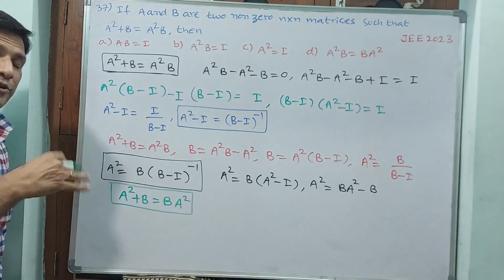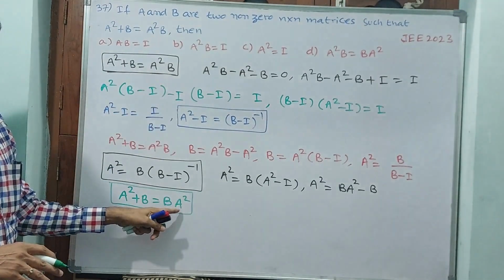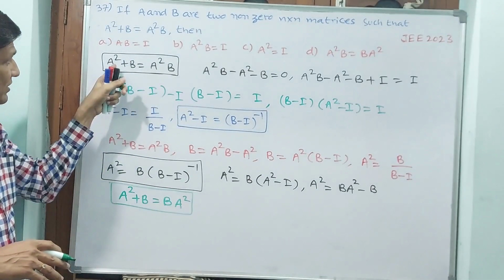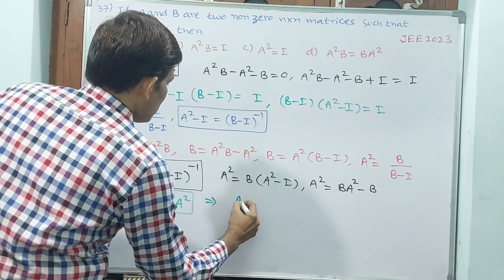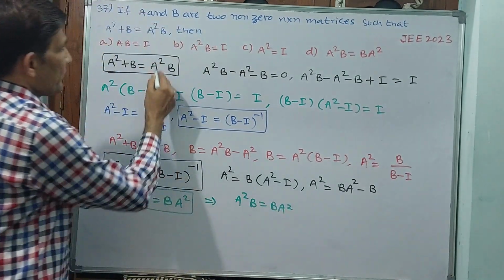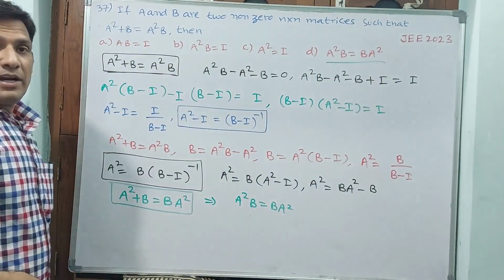In normal cases A into B is not equal to B into A, but here A square into B is equal to B into A square. Both are the same. That is what we can conclude: A square B is equal to B A square. This will be your answer. Let us go for the next.